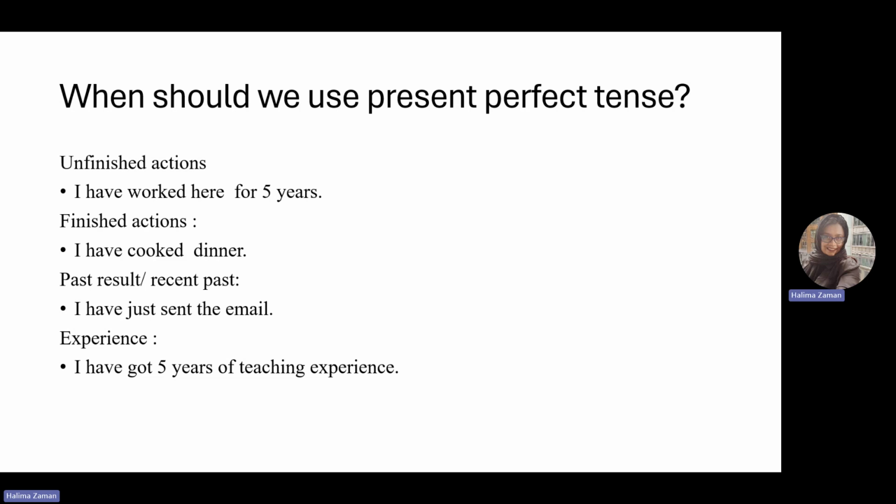And we can use present perfect tense to express any experience, any life experience. When I say experience, it can be our work experience, our experience of a tour, or experience of using a product or service. For example, if someone asks me, what kind of work experience have you got? I'm going to say, I have got 5 years of teaching experience. At some point in the past, I started teaching and I still have this experience.